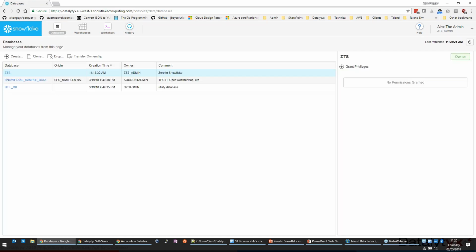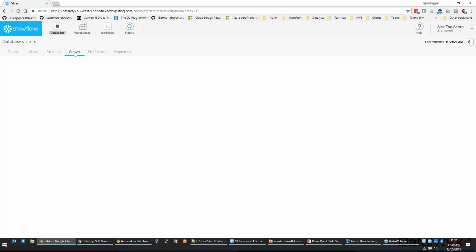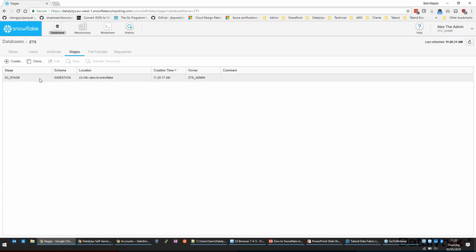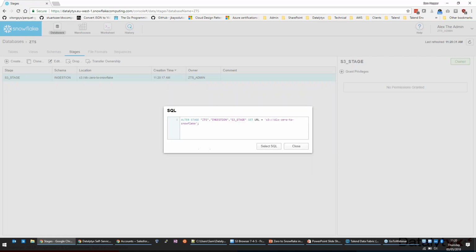And in fact, if we go back to the databases view, click into ZTS, and then look on the stages tab, we'll see we've got the stage now. And can't see the secret key, of course, but there we go. We can edit the details if we want to. And if we wanted then to automate the creation of stages, we can click on Show SQL again. So we can get to all the underlying automation if we want to.